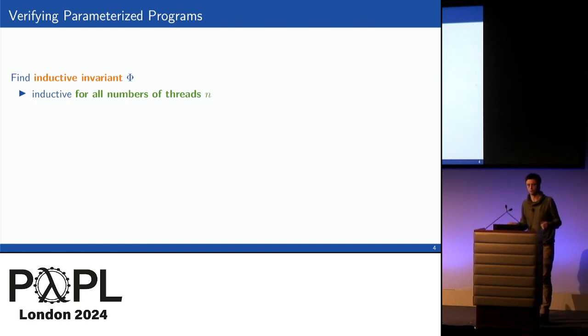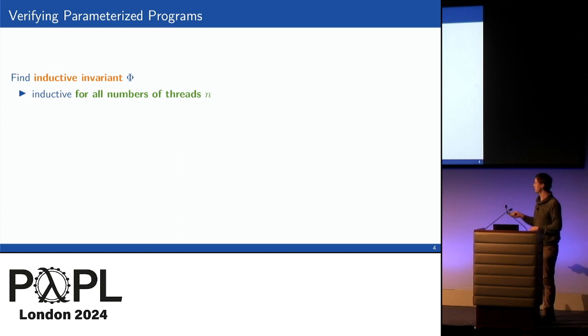How would we verify a program? Well, we'll of course start by looking for an inductive invariant, as we often do. And when we talk about the inductive invariant for a parameterized program, we mean one invariant which is inductive for any number of threads n again, right? So again, we have this challenge that we want to cover any number of threads. So here, this means this invariant must talk about the local states of an unbounded number of threads, because we don't know the number n, and that means we have an unbounded number of local variables.